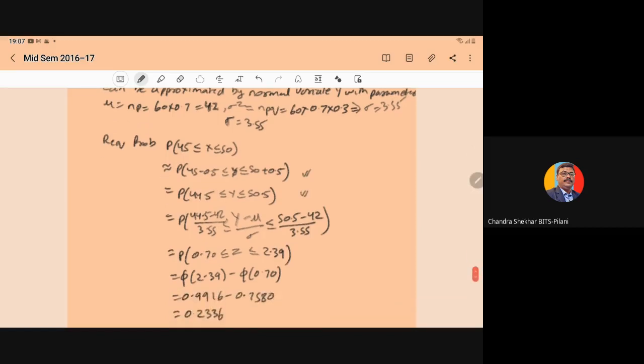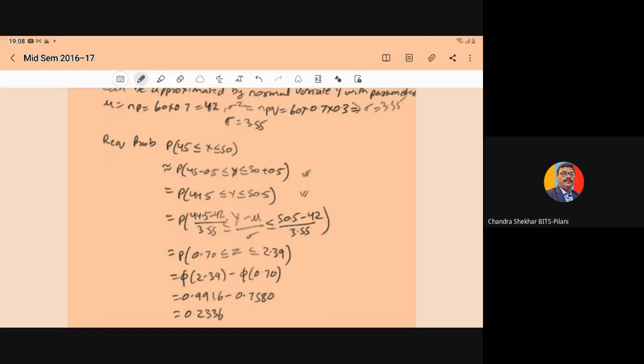Now Y follows the normal distribution with mu equal to 42 and sigma equal to 3.55. So Y can be reduced to the standard normal distribution by subtracting the mean and dividing by the standard deviation.